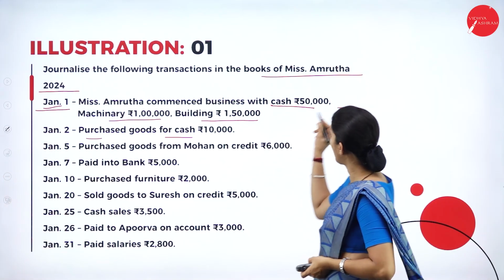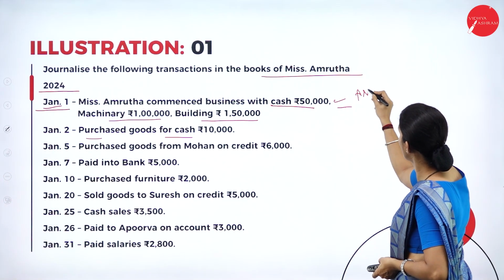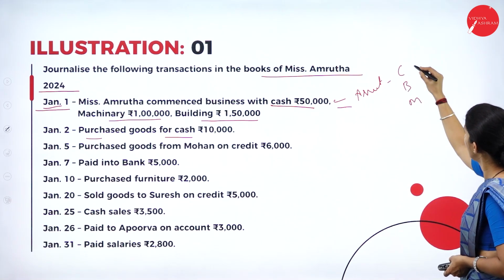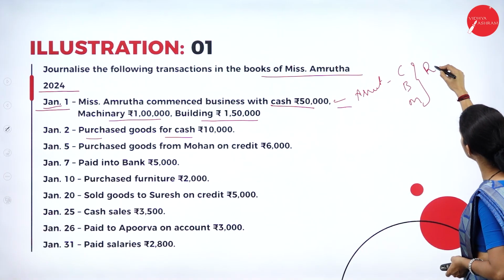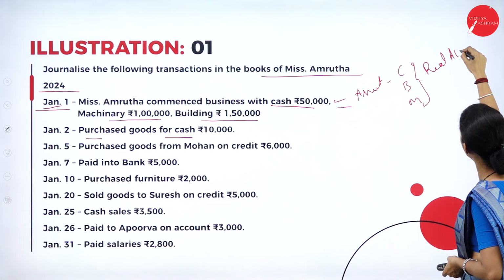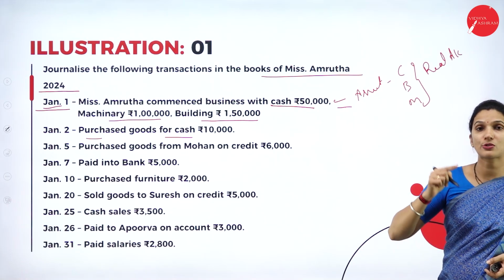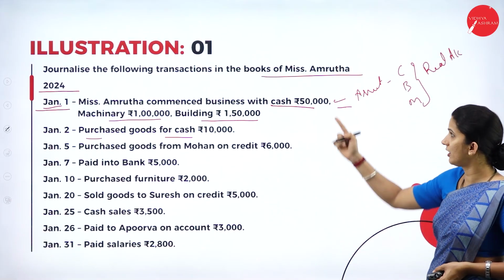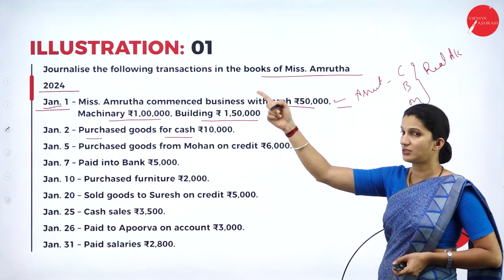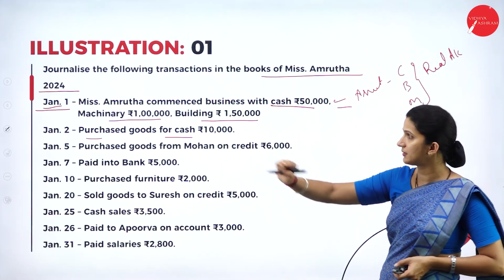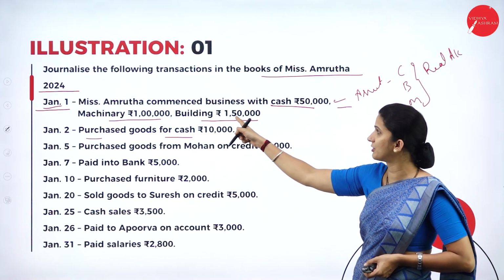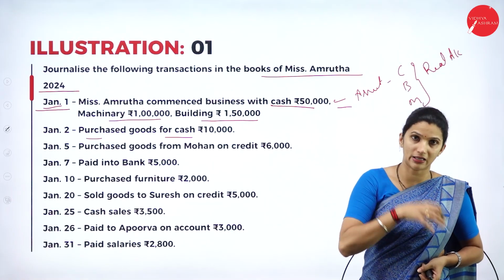So these three are the assets, that is your cash, building and machinery. These three are the assets that come under the real account. So the real account rules, what it says, the debit is what comes into the business. Here, when the business is started, 50,000 through cash is coming into the business, machinery of 1 lakh is coming into the business, and a building worth 1,50,000 is coming into the business.